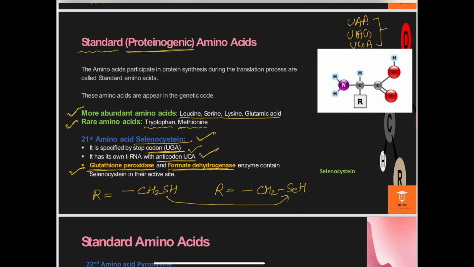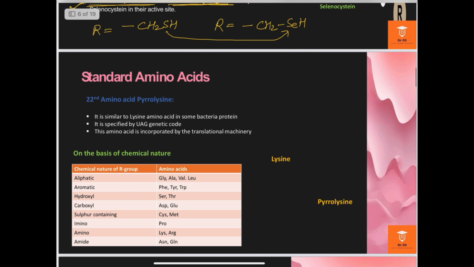Okay, and here is another amino acid, the pyrrolysine. And what is the structure of pyrrolysine? We have already understood the structure of lysine. Here I am writing the structure of lysine. The first is the carboxyl group, the other group is the NH2 and hydrogen group, and in lysine the alkyl group is CH2, CH2, CH2, and CH2, four times.